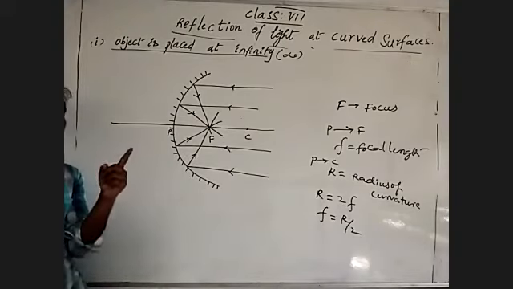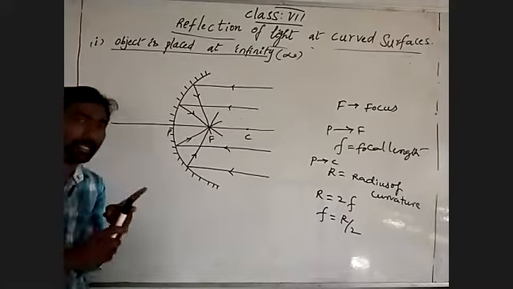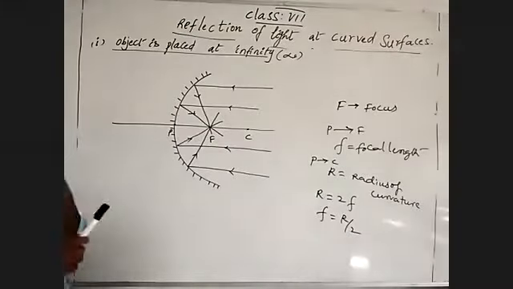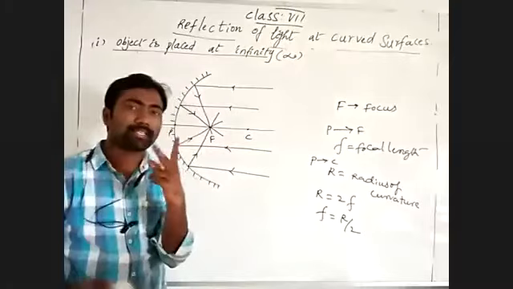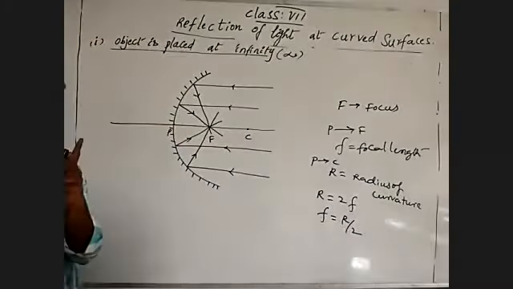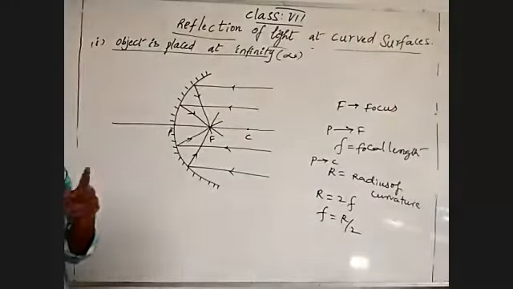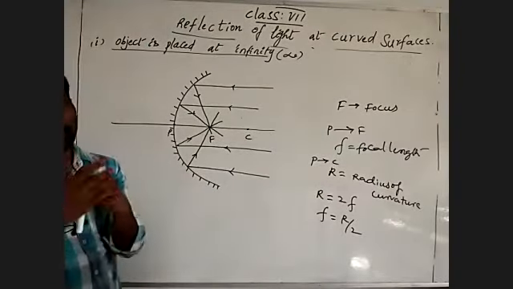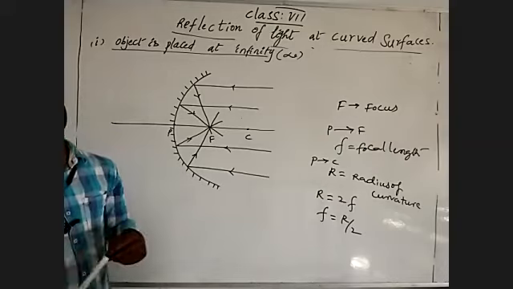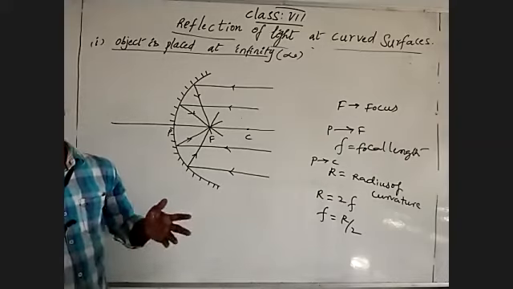You have to remember how real images and virtual images are formed. Also, a real image forms on a screen, while a virtual image does not form on a screen.